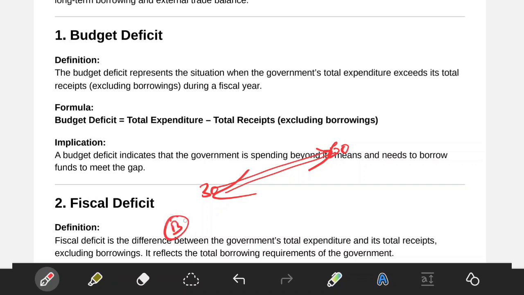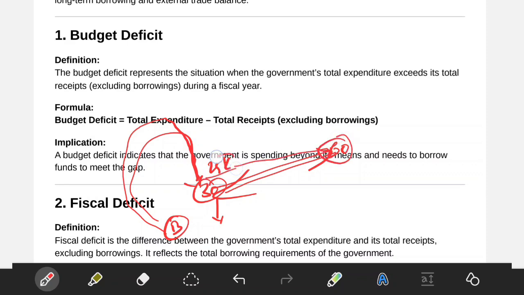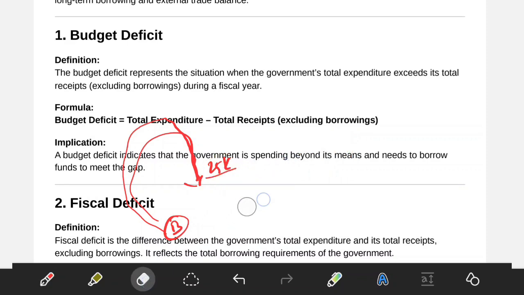Then if the borrowings are being taken, then it will have a very high impact on what? The salary itself, because lot of money of this borrowing, interest, etc. will be going from the actual salary. It will become even lesser, like 25,000. The gap between the expenditure and the revenue will more increase, right? So that's why in the crude way it is very important for us to understand how it works.